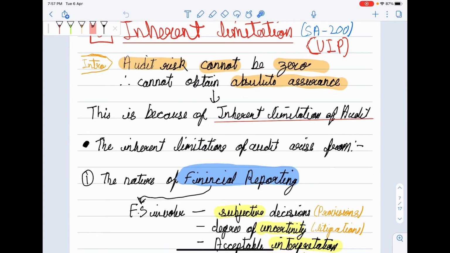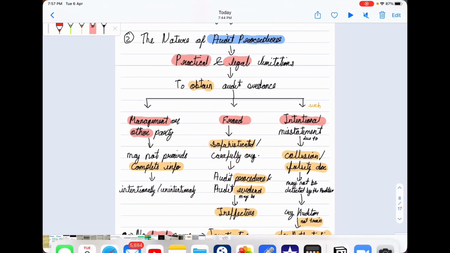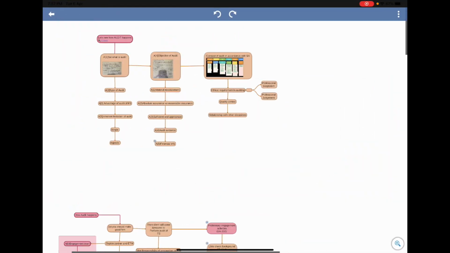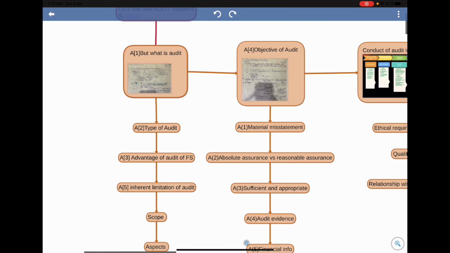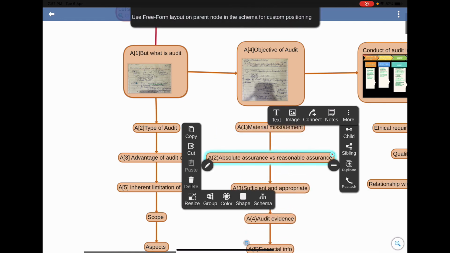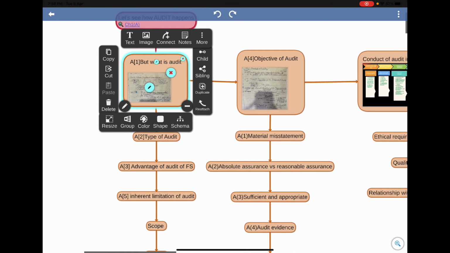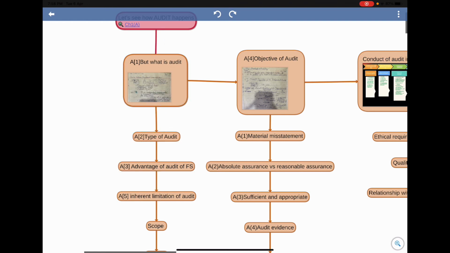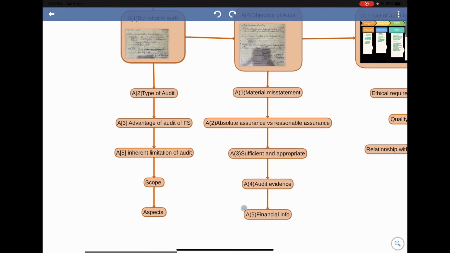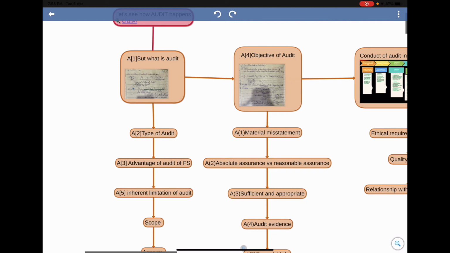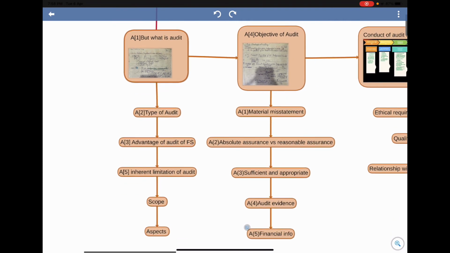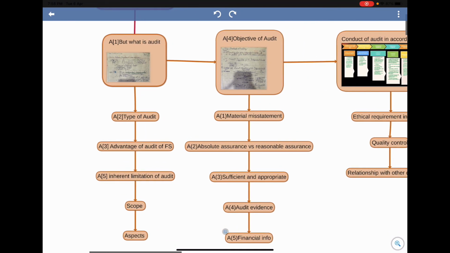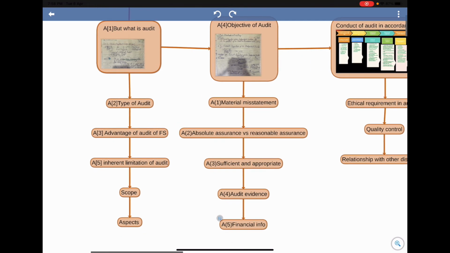Simple. So let's check what all we have done till now. We understood what is audit, then we understood what are the types of audit, advantages of audit of financial statements, objective of audit, inherent limitation of audit, material, what is material misstatement, absolute and reasonable assurance, sufficient and appropriate audit evidence.